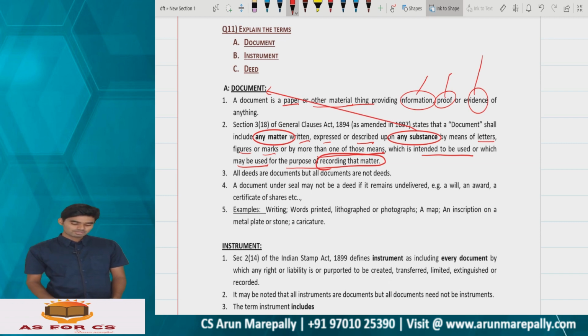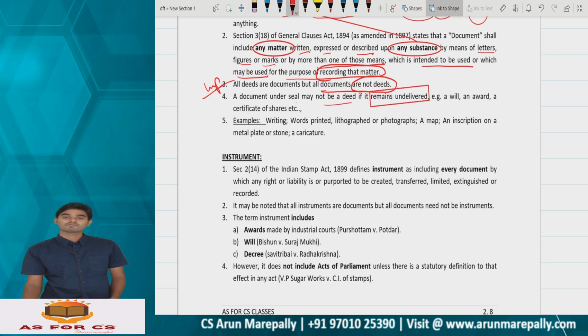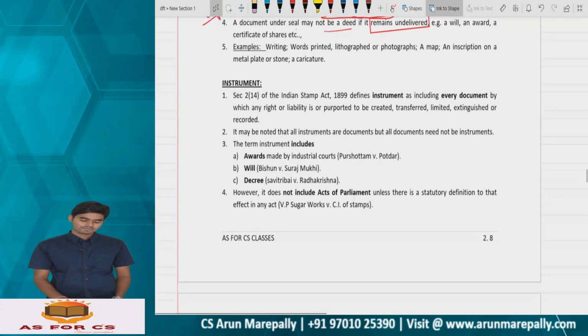Then that substance will become a document. All deeds are documents but all documents are not deeds. A document under seal may not be a deed if it remains undelivered. Clear? Examples: a will, an award, writings, words printed, lithograph, photographs, a map, an inscription on a metal plate or a stone, a caricature. So everything in this universe which is giving you some information is nothing but a document.